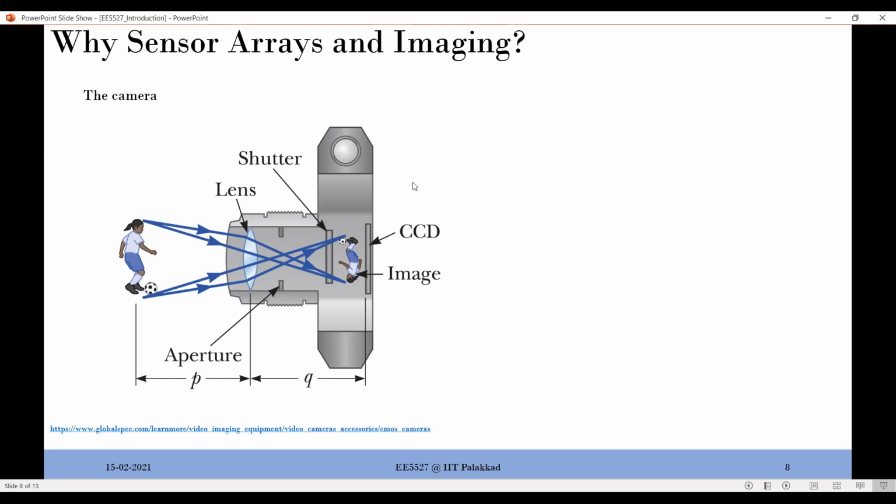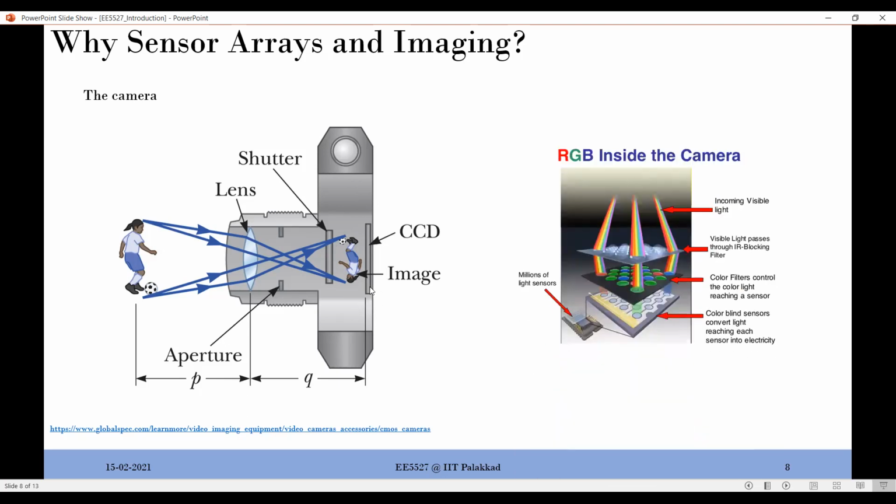We will revisit many of these as we go along when we talk in detail. But just to reiterate, the entire setup is that you have a lens which tries to focus the light energy onto an array of sensors. So again, the key concept for us in this course is that arrangement of sensors, which is very critical. Okay, and then this is the other viewpoint of the same thing.